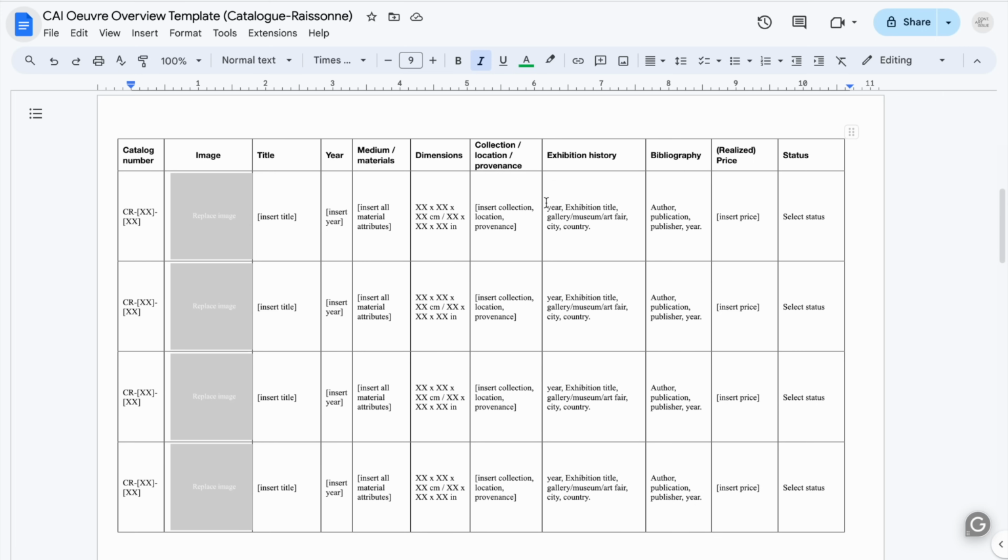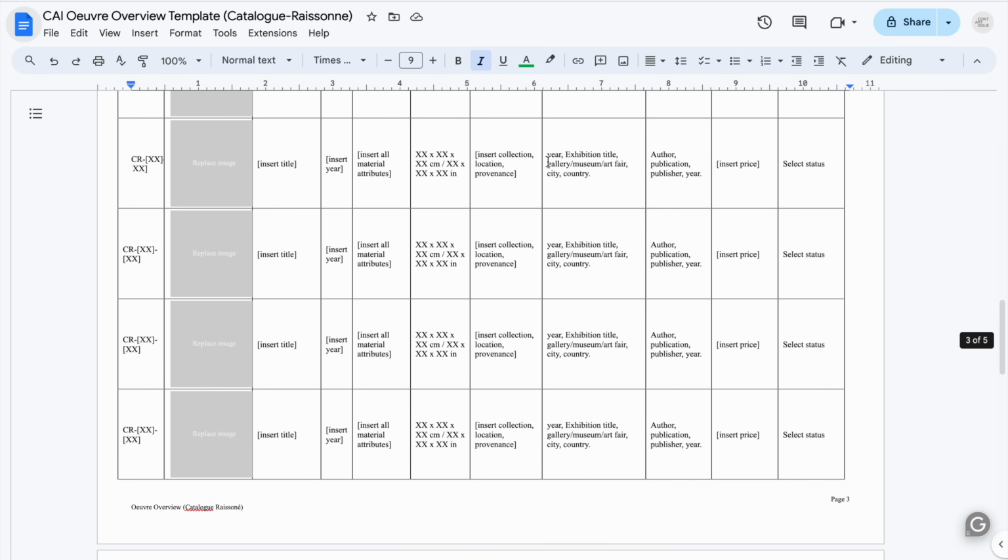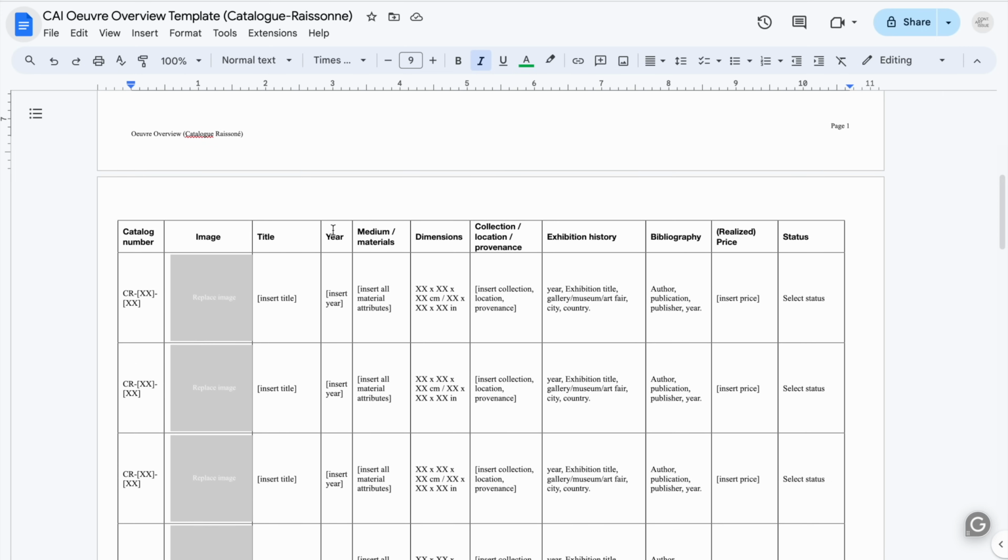Once more, I also explain in the article how you can set up a table like this yourself, and also how you should use it. So here are all the things that are important: a catalog number to track them, an image, of course, so that there is no confusion whatsoever about which artwork it is, which can sometimes be rather important if most of your works are untitled. The rest of the metadata, of course, but also its collection or location, its exhibition history. This is also very important. If at a later stage you want to create a catalogue raisonné, you have the track record of all the shows, but also the publications in which it was showcased, etc.